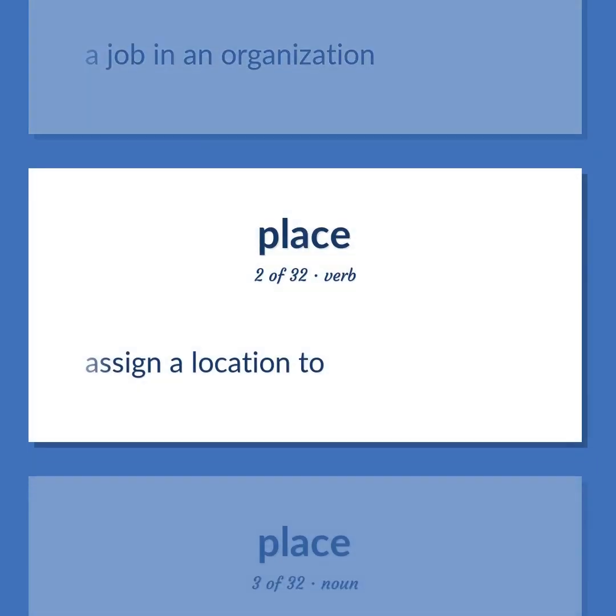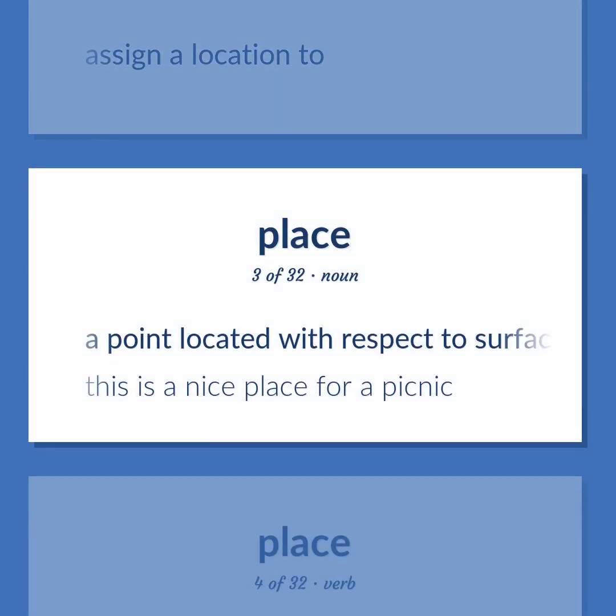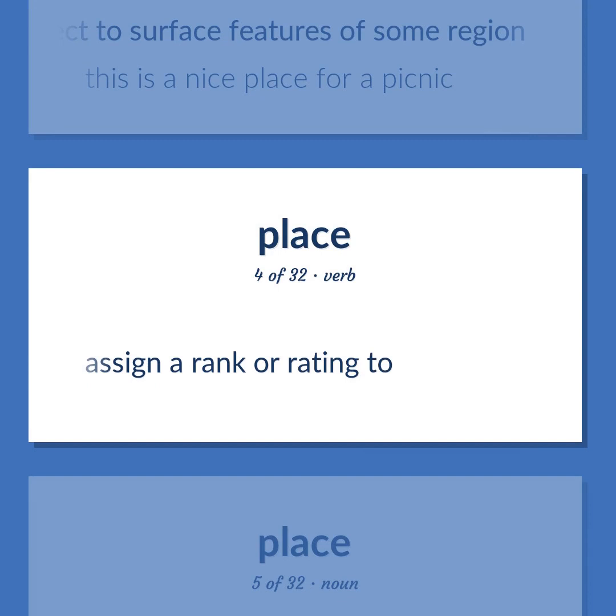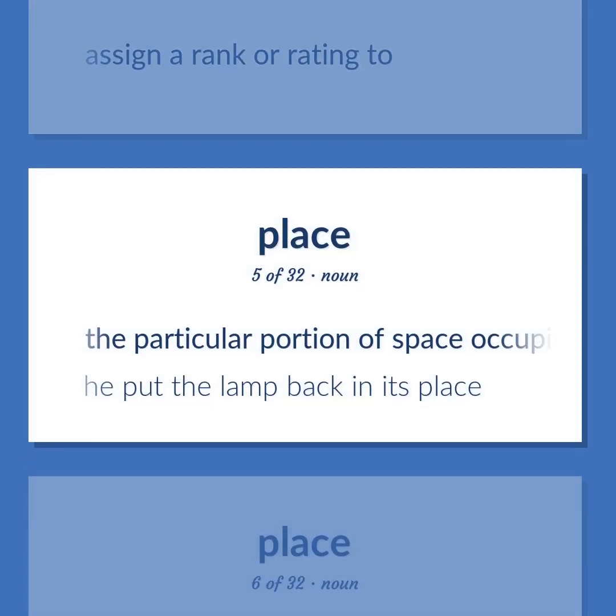Assign a location to. A point located with respect to surface features of some region. This is a nice place for a picnic. Assign a rank or rating to. The particular portion of space occupied by something.